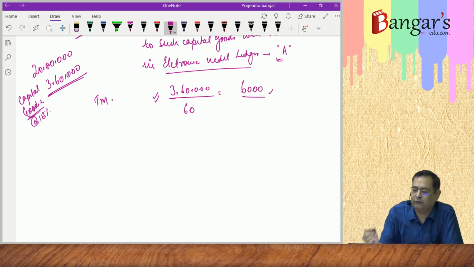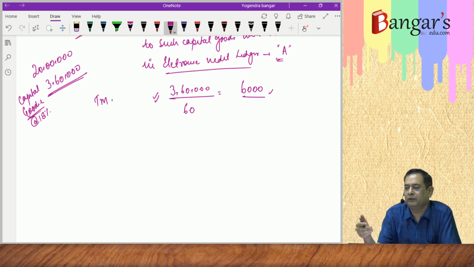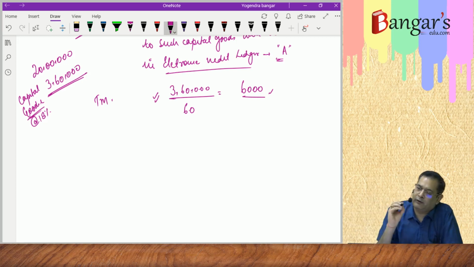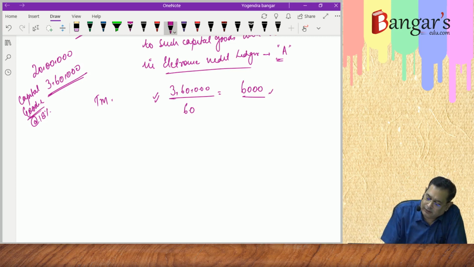So likewise for every machine which is used commonly, you will aggregate the same and find out in aggregate what is the monthly credit. Then you have to reverse the monthly credit.